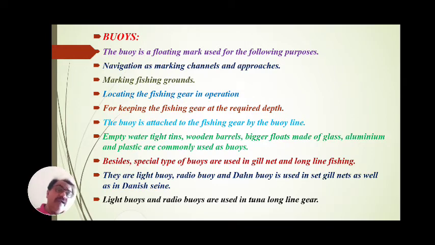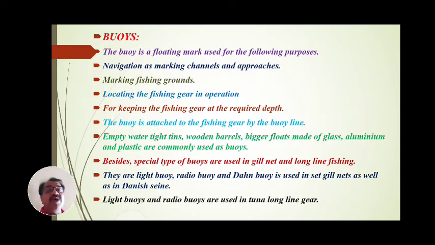Those are the nets which, once operated in a river or sea, are to be fixed for more than 2 to 5 days. In that condition, the net is left in its proper area, and some poachers may poach these nets. To identify this condition, these buoys are to be fixed. That may be light buoys, radio buoys, or dan buoys. These are used in gill nets, those gill nets being the set gill net or the Danish seine net.